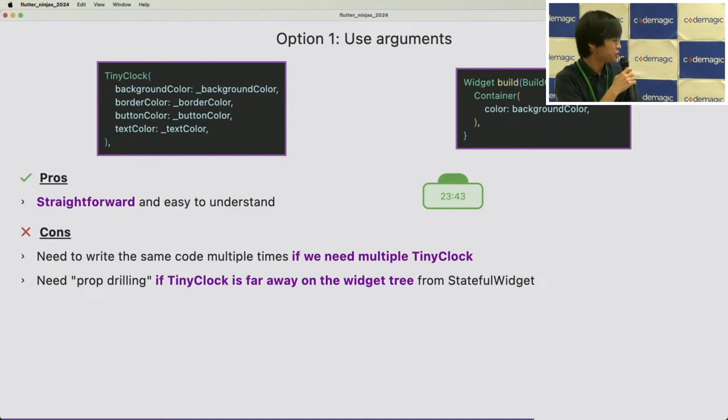And yeah, prop drilling is called bucket relay in Japanese. Maybe all Japanese people know bucket relay, right?